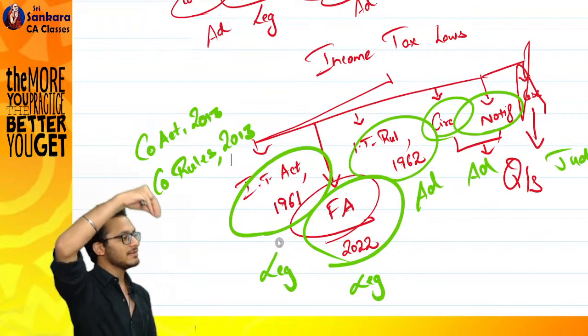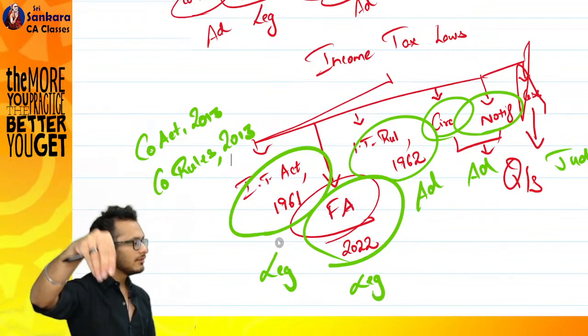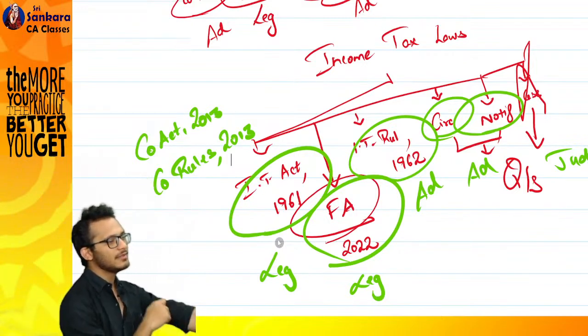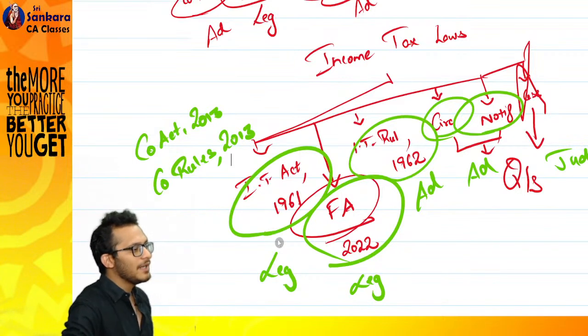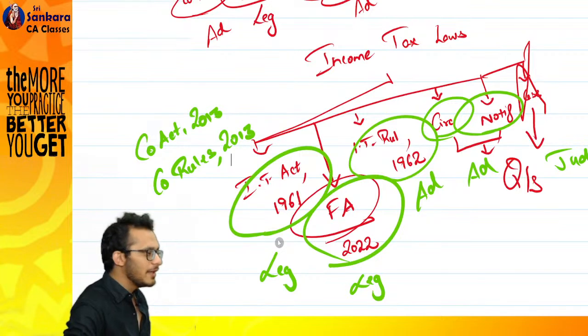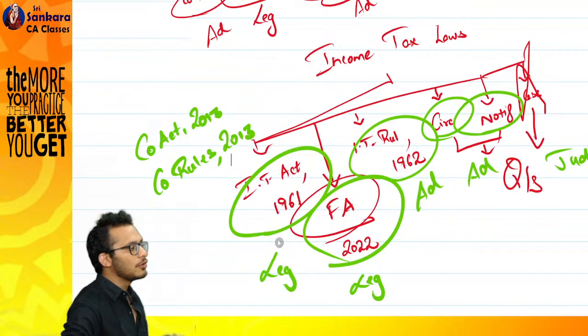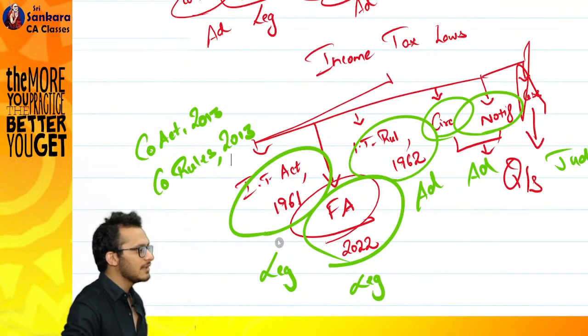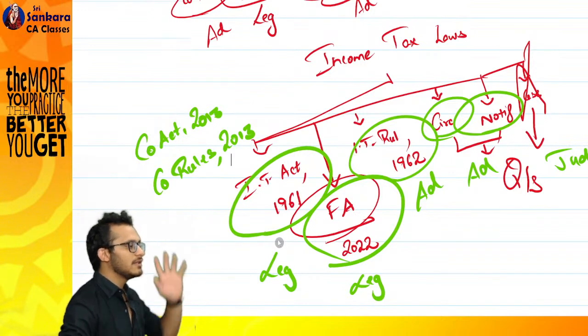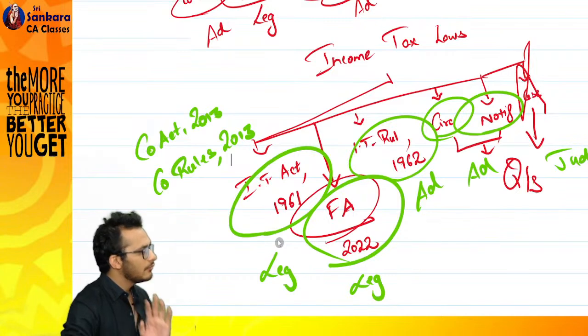When you read your Income Tax Act, you read it along with Finance Act. The reason is very simple, boss. Budget is the day when you announce your finances. Income tax, you're paying tax, not paying tax. You're paying tax, which means it is about finances of the government, yes or no? So they said, boss, I don't want to do it in income tax. Let me do it in a separate act called Finance Act, because every year your money terms will change. Your budget will change every year, yes or no? Therefore, they said, boss, we will not touch the income tax act, we will touch the Finance Act.